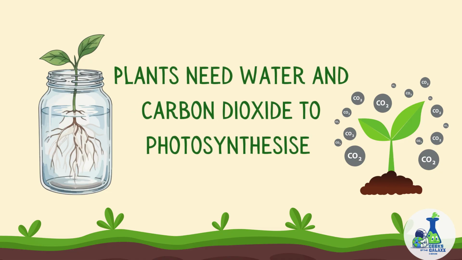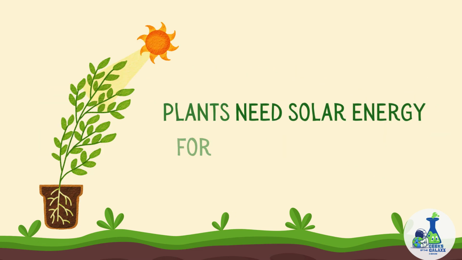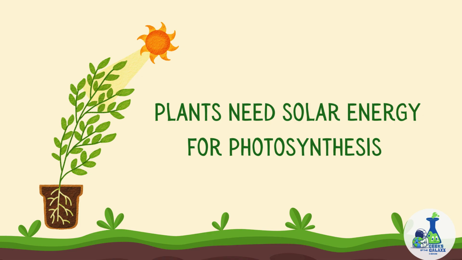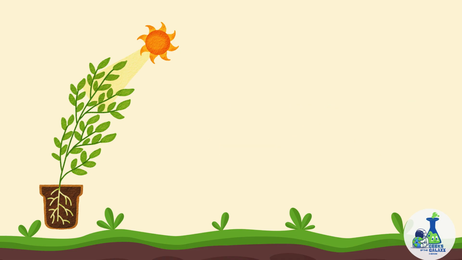Photosynthesis can only happen under specific conditions. The first requirement for photosynthesis to occur is water, which plants absorb through their roots, and carbon dioxide, which is absorbed from the atmosphere. There are also two conditions that are necessary for photosynthesis. Plants can only photosynthesize in the presence of sunlight. They use solar energy to make glucose.